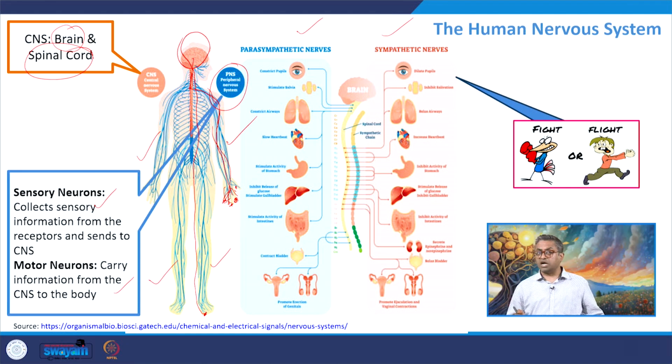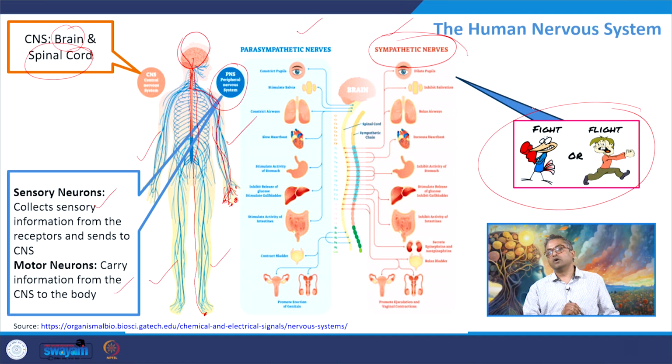or you are walking through a jungle, or you are meeting your supervisor, in that case your sympathetic nervous system gets activated. The sympathetic nervous system gets activated for two reasons: either you have to fight or you have to take flight. In both cases, the body parts require energy.